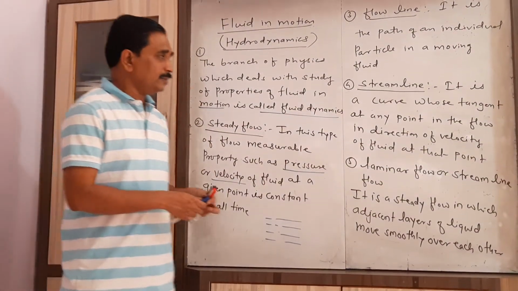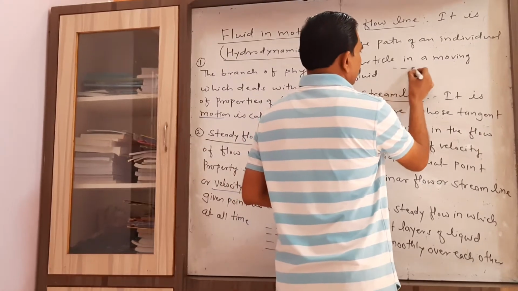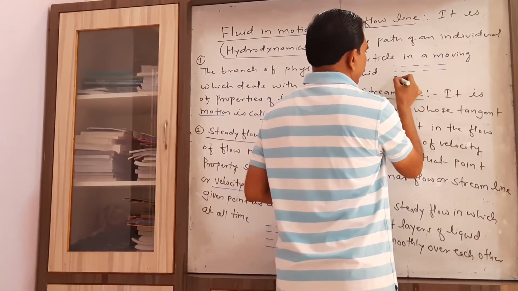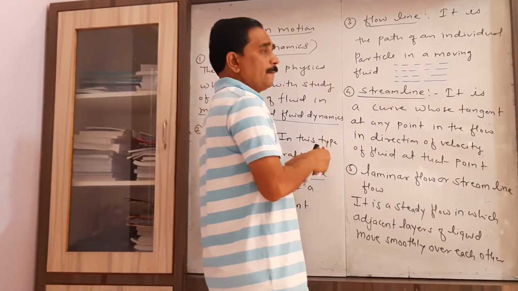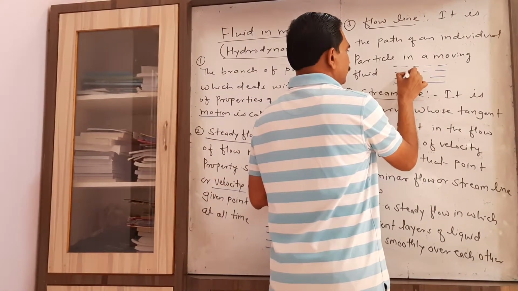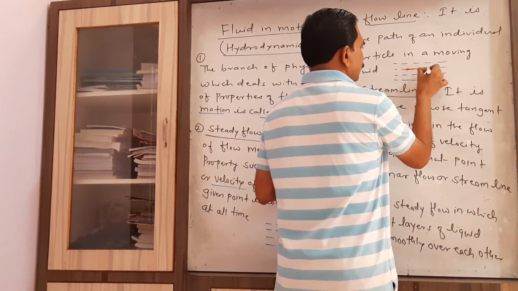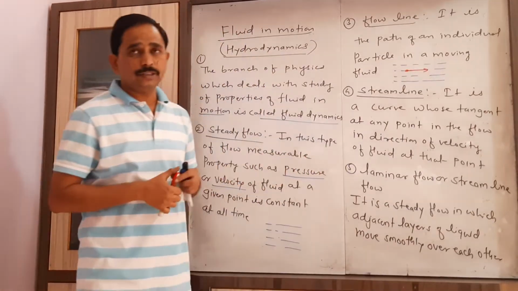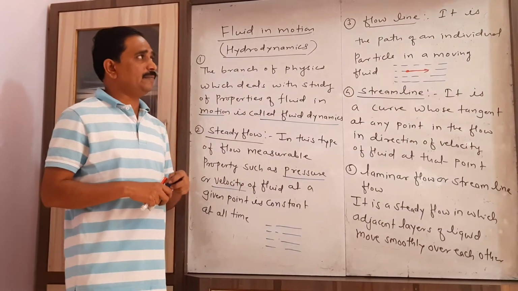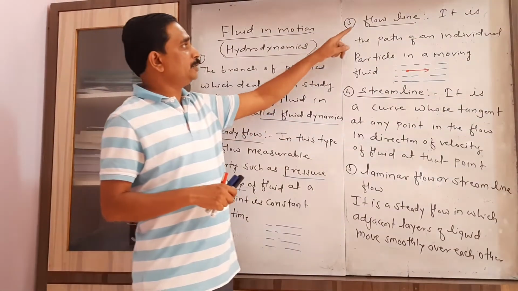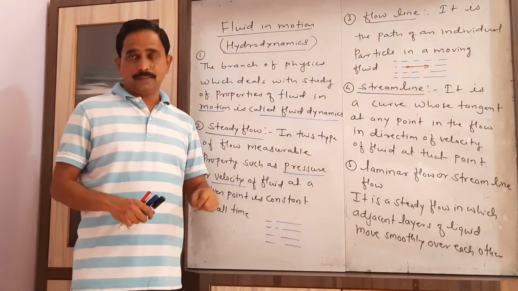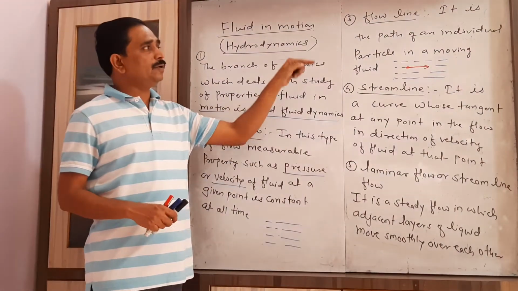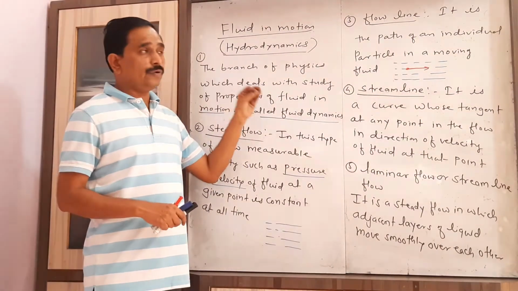Then during the flow of that liquid or fluid, if you consider a single particle, and you observe the motion of that single particle, how it flows, which is the path taken by that single particle, that is called a flow line. So that's why I write here, it is the path of an individual particle in a moving fluid.